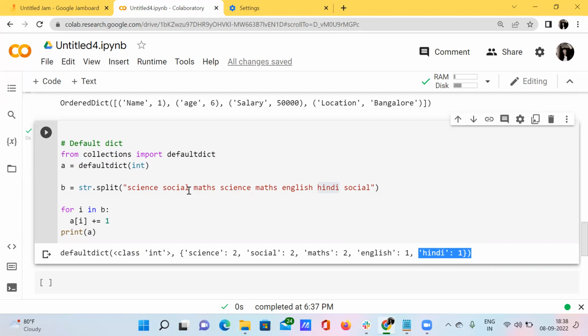So now let's understand what is meant by this particular code. That's a very simple code. I have just imported this module default dictionary from the collections module here.